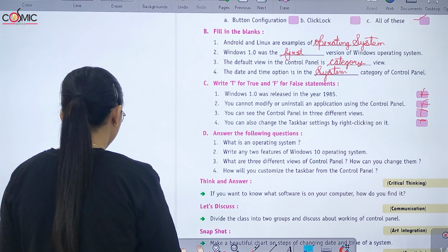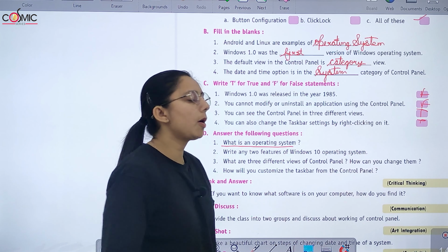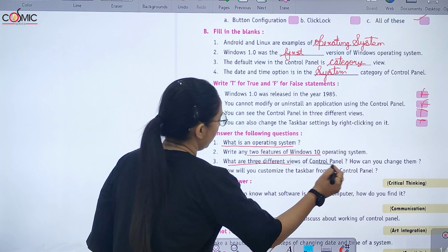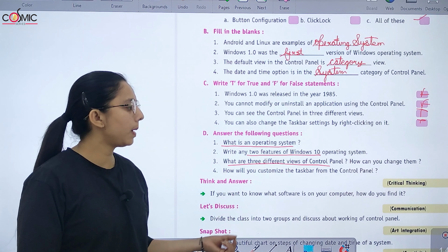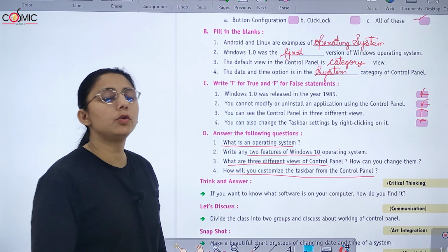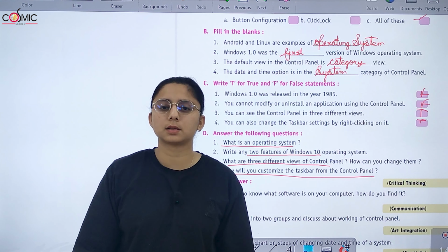Next is answer the following questions. What is an operating system? Operating system क्या है? आपको Windows 10 operating system के दो features बताने. What are the three different views of control panel and how can you change them? Now how will you customize the taskbar? आप task bar को from control panel कैसे customize कर सकते?